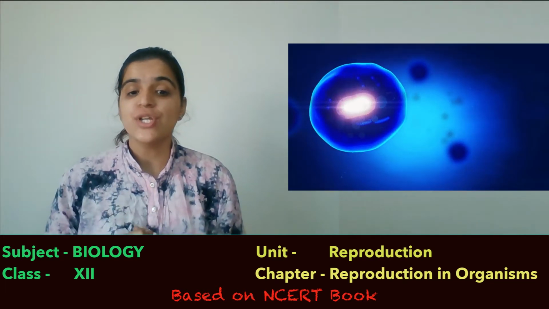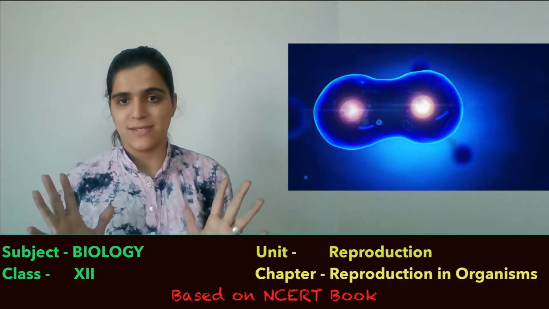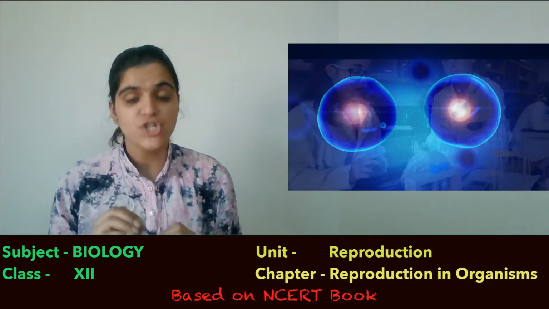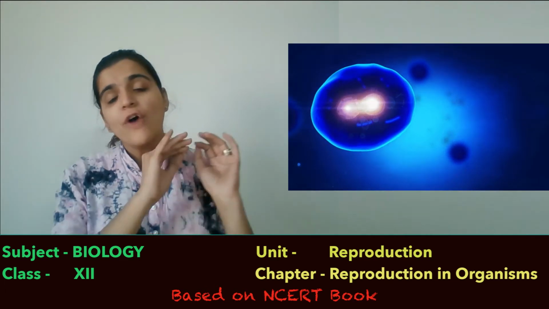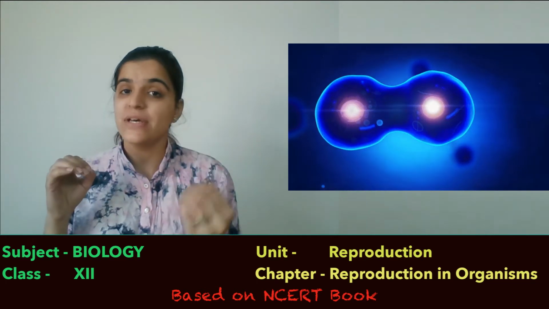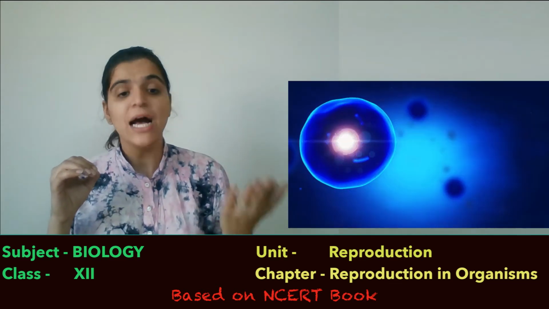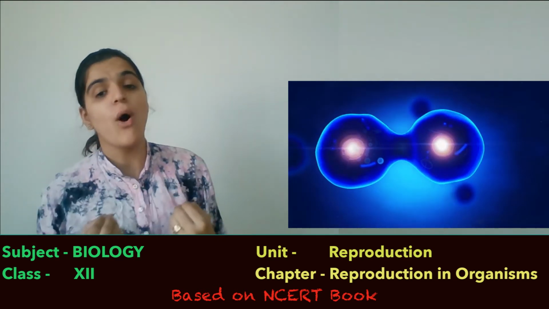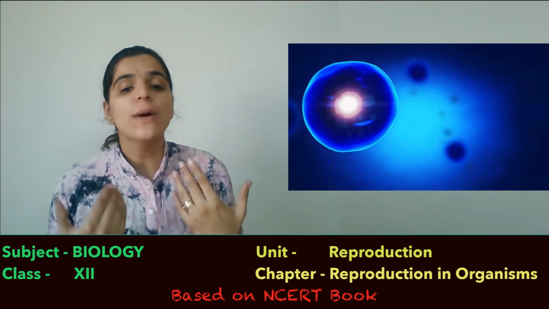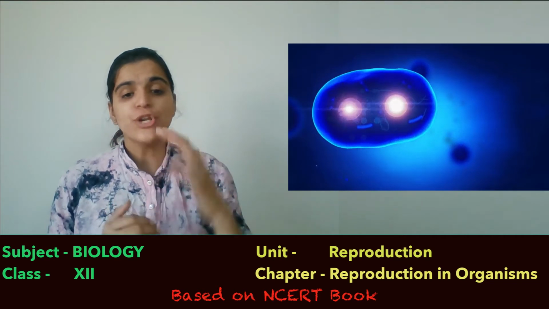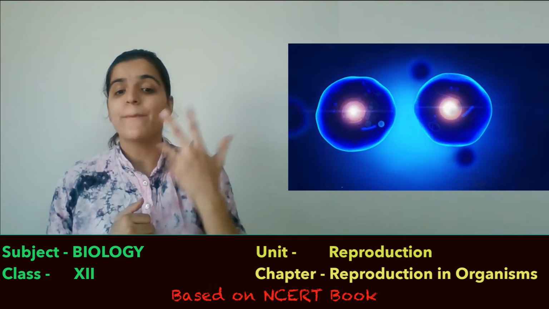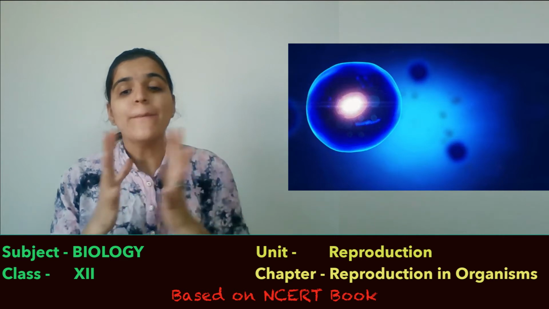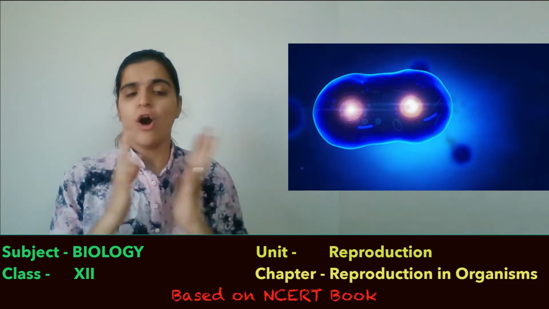Typically, reproduction is observed in all living organisms. It is a characteristic feature of every living organism, from a single cell such as amoeba to a multicellular entity or the most advanced forms such as human beings. Reproduction is carried out in two modes depending upon the participation of one parent or both parents.